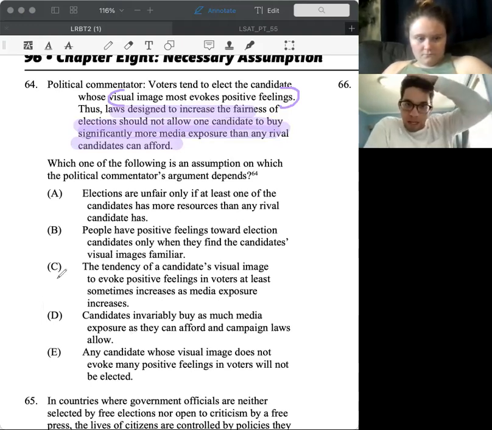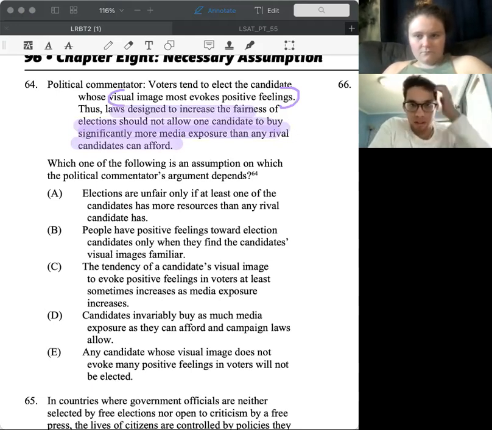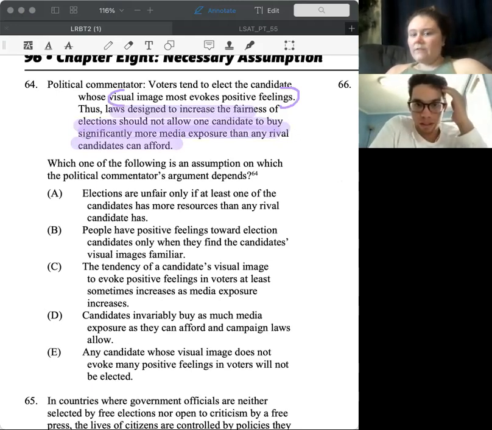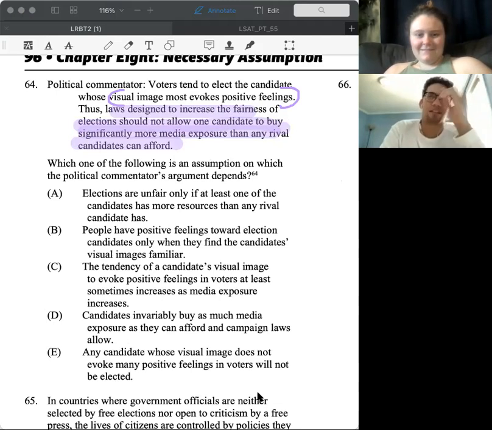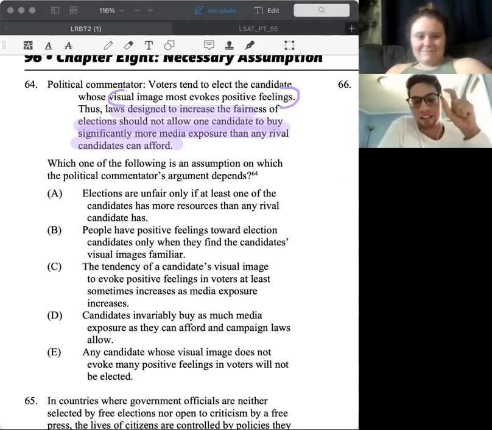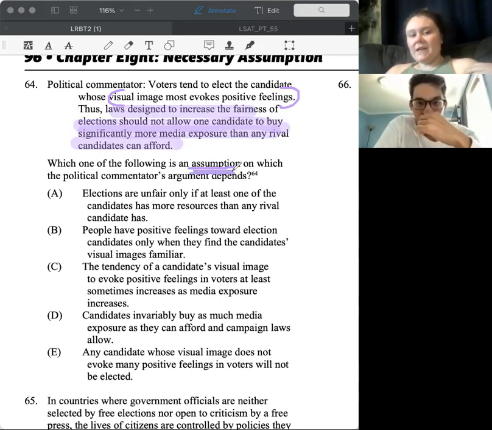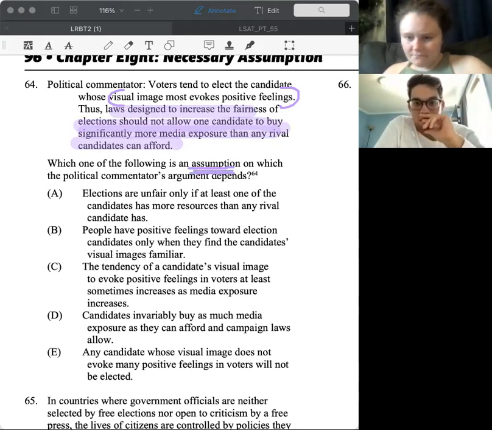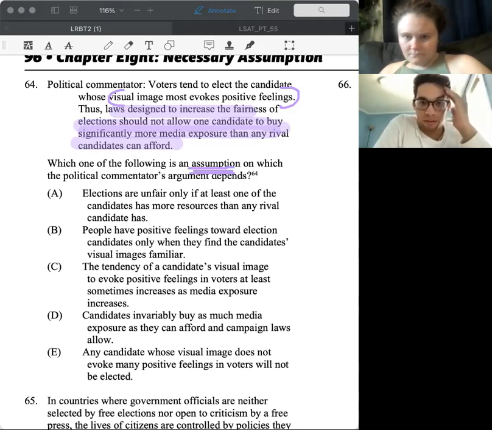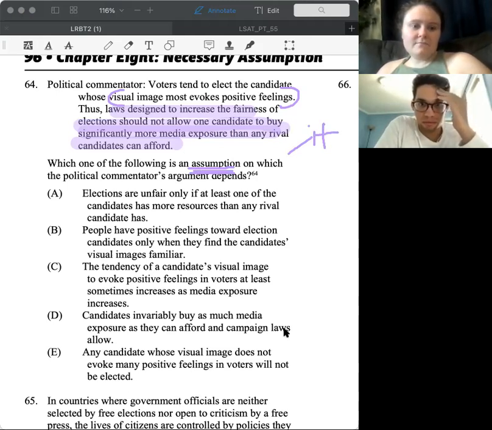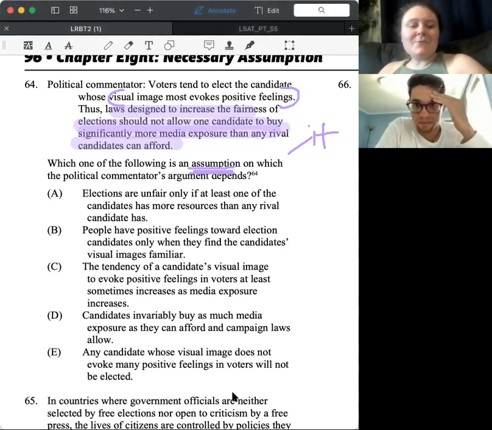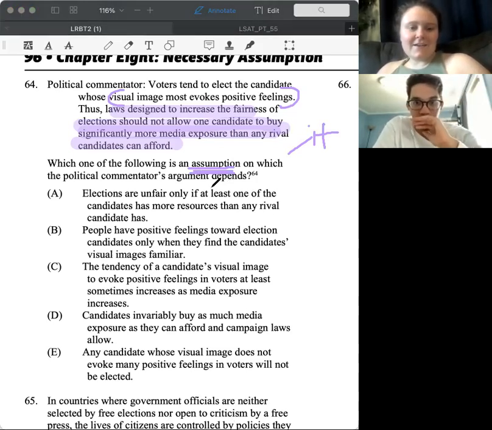I guess because. What word in the stimulus? Oh, sorry. I was literally thinking that it's just the assumption. And what other word? How do we know it's necessary and not sufficient? If it says "if," that would make it sufficient. What word here makes this one necessary? Depends. Yes, depends. Depends, requires, and relies are necessary indicator words.